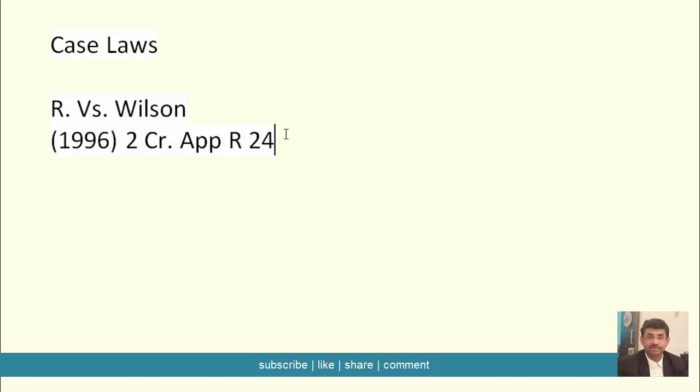What happened in this case was that the accused Wilson was asked by his wife to tattoo his initials on her breasts. Wilson refused, but the wife persuaded him to burn his initials with a hot knife at her buttocks. The wife was not only a willing partner, but she was the instigator of the activity also. Her doctor, who had discovered it during a routine examination, reported the matter to police.